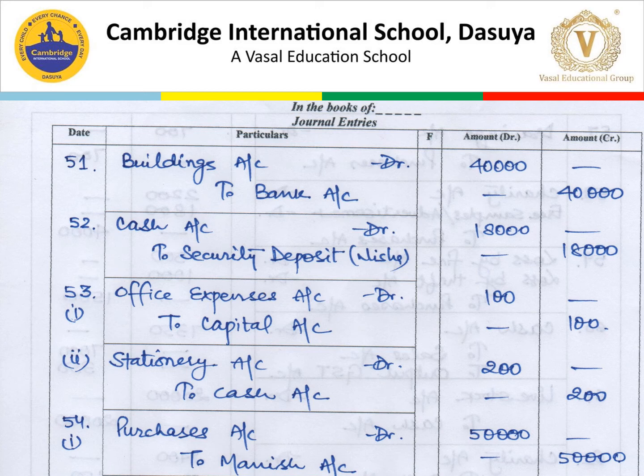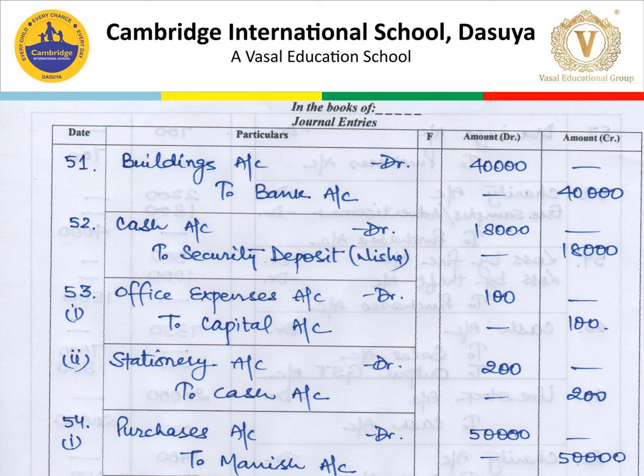Then for transaction number 53, the first entry will be office expenses account debit to capital account, because these expenses are paid out of pocket by the proprietor. So it is personal cash. So office expenses to capital account. Whenever the owner pays some personal cash for business expenses, this is a part of the capital. It means he has invested the capital into the business. The second part of this transaction is stationery account debit to cash, because stationery is purchased with the help of office cash.